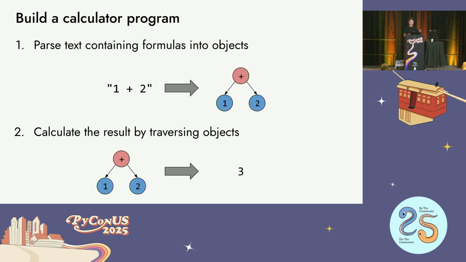So let's start with a scenario, and we're going to talk through this with this scenario. Let's say you're building a calculator program, something that's going to take some kind of formulas and then parse them into some object tree as your first step, and then you're going to calculate the result by walking over that data structure and doing some computation. Sometimes it's called a tree walking interpreter, but let's just call it a calculator program. So let's try to do that.